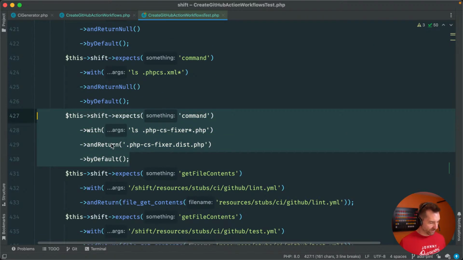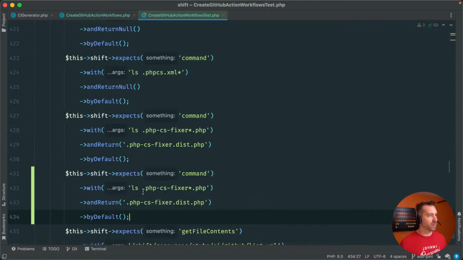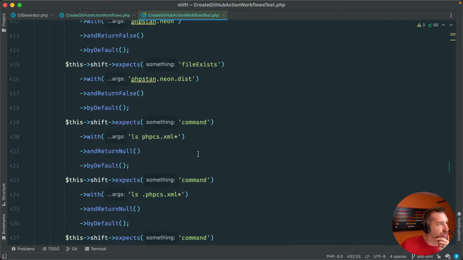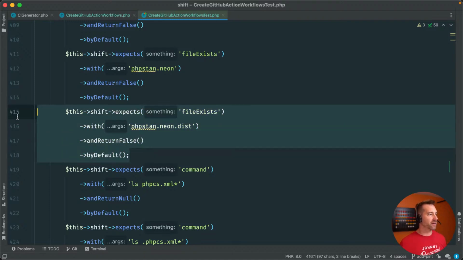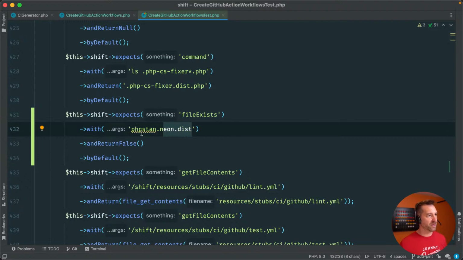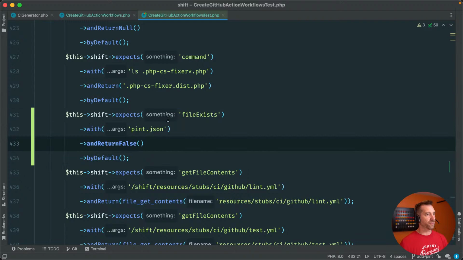I think for the time being, we're going to say, hey, if you go and look for a pint.json file, it really doesn't need to do anything fancy. We could really just do file exists, because to my knowledge, I don't think pint currently supports extra dists or anything without some kind of special customization. So I think we'll just leave that alone for now. Let's just say by default, it's going to return false for pint.json existing.